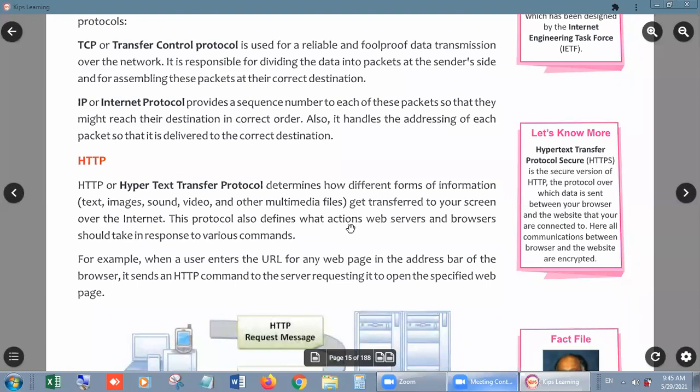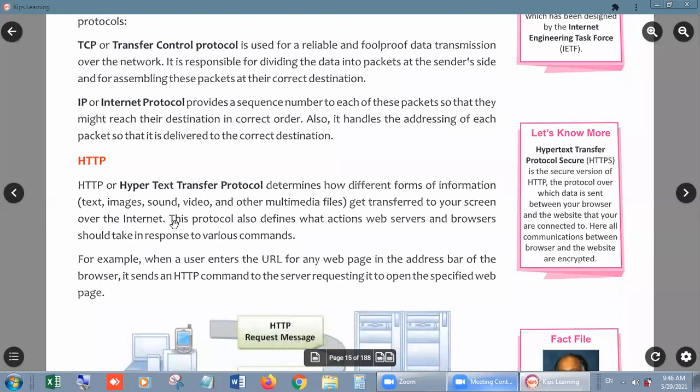This protocol also defines what action the web server and browser should take in response to various commands. Look, students, when we transfer these kinds of files, then the hypertext transfer protocol will work. Clear? The internet protocol is no doubt used to transfer the file from one computer to another, but it will depend on which type of file or data we want to travel from one computer to another.